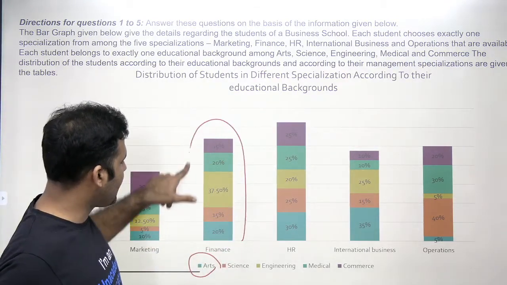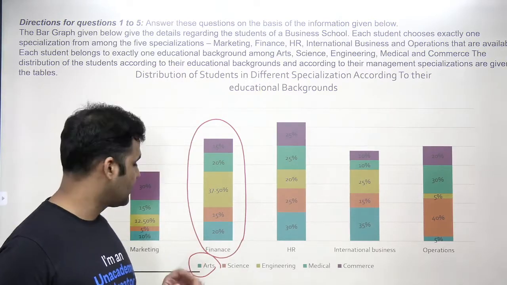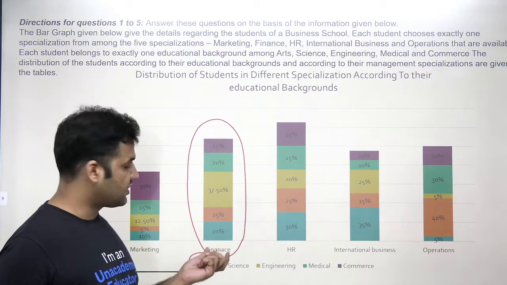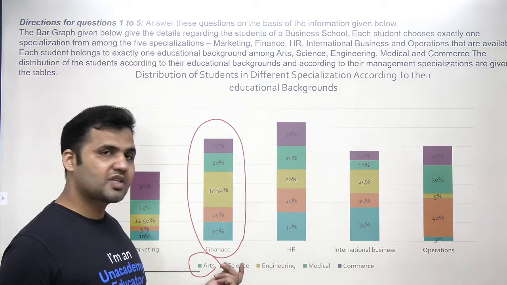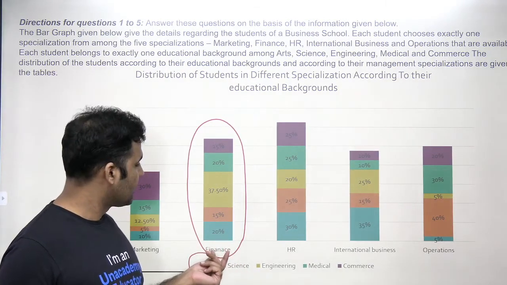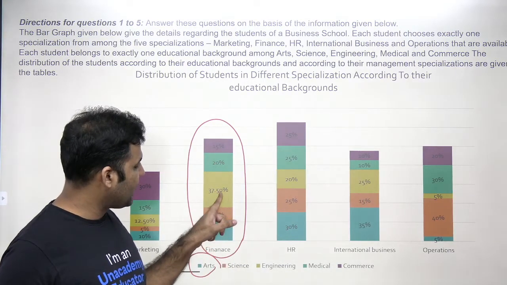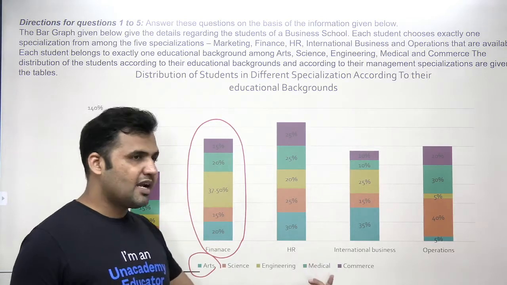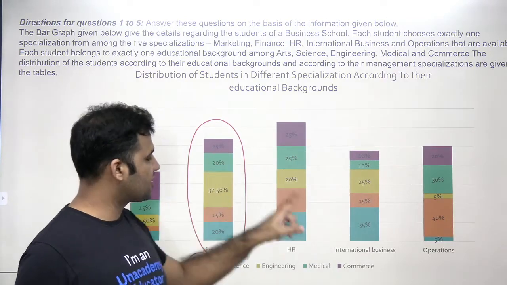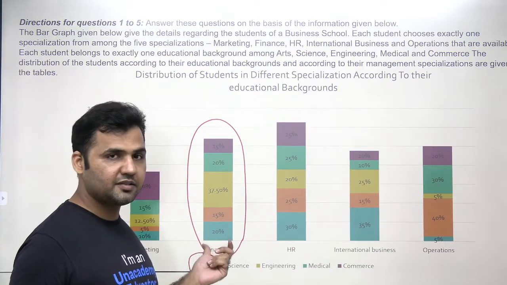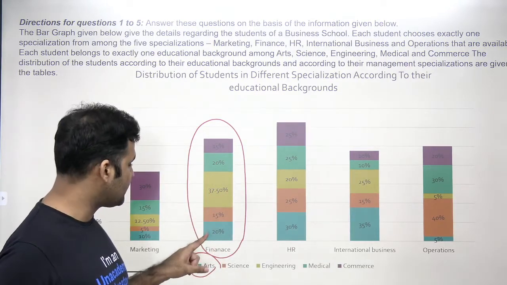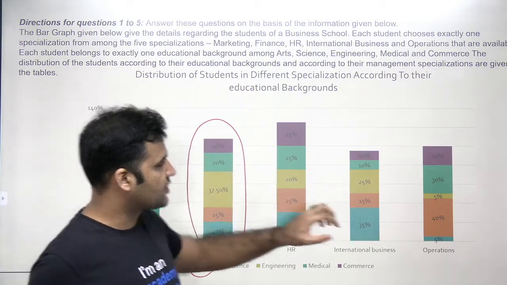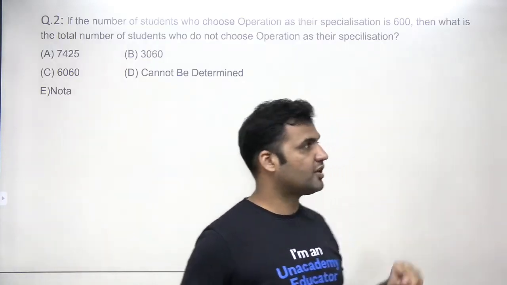This stacked bar graph will straight away tell us that 20% from arts are in finance, 15% from science are in finance, 37.5% of engineering are in finance, 20% of medical are in finance, and 15% of commerce are in finance. So let's write down these percentages: 20, 15, 37.5, 20, and 15.